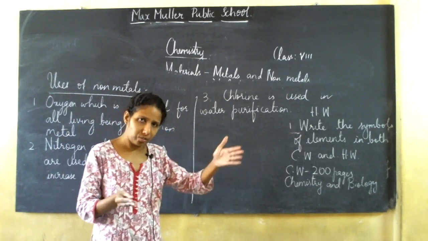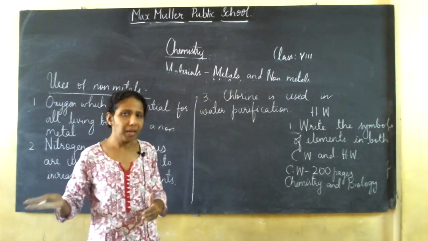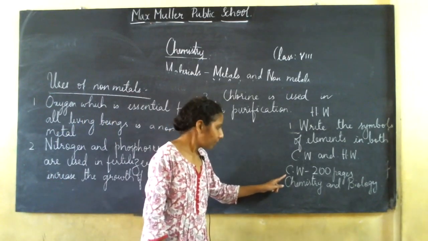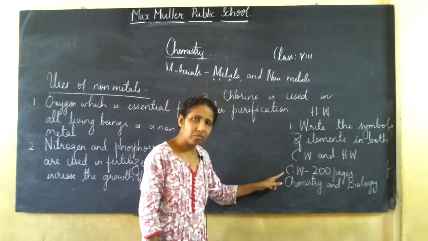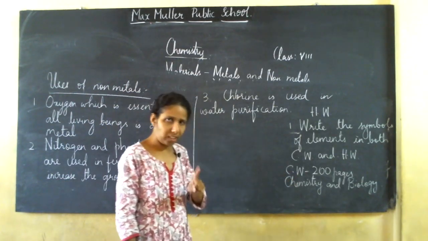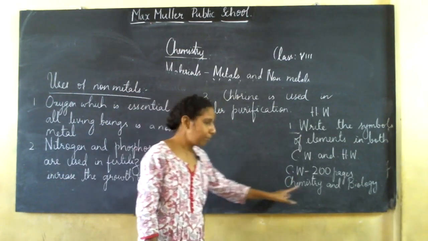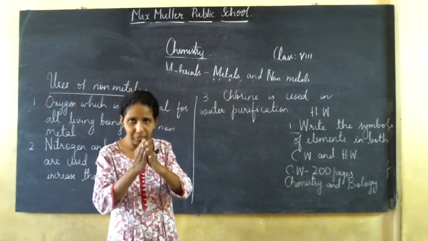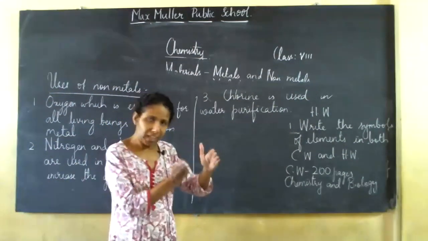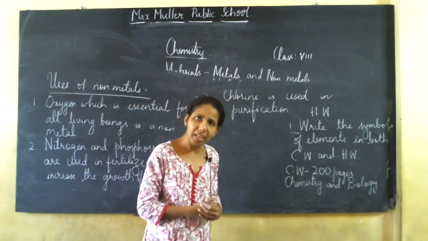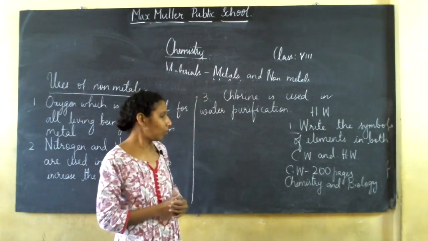Divide the book into two. One part you write chemistry, the other part you write biology. Did you people understand this? Keep a 200 pages notebook for chemistry and bio. In one notebook only, you will write chemistry and bio. This one I forgot to tell you.